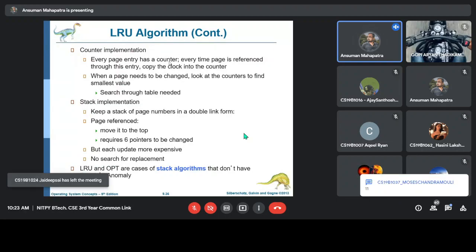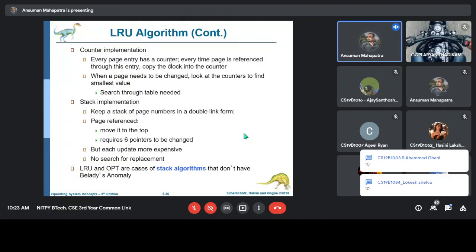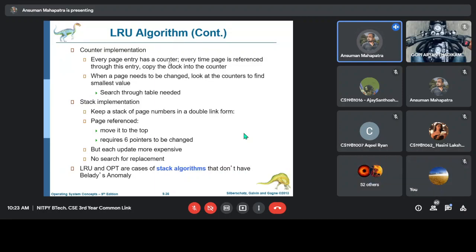Eleven or 10? 10. Yes, not 11. So 10 bits are required. Why? Because 2 to the power 10 is 1024. So we need 1,000 counters to be generated, so we need 10 bits. Now think, there are not just 1,000 frames in our RAM, it is more than that. So think about how many counter bits are required for counting purposes.